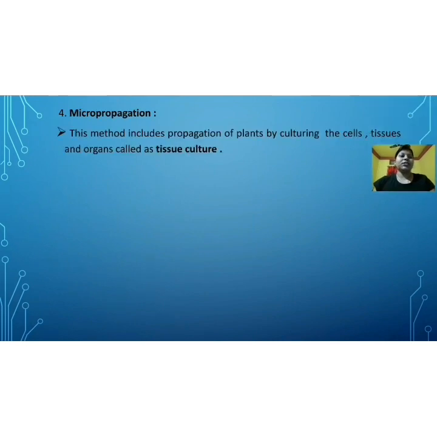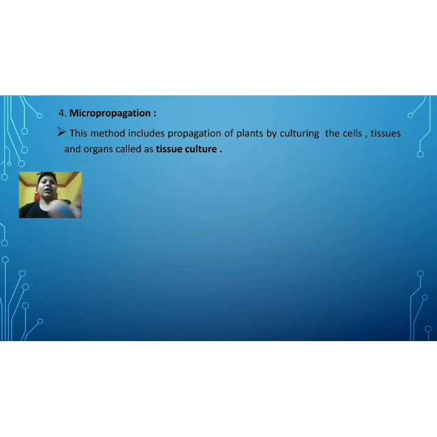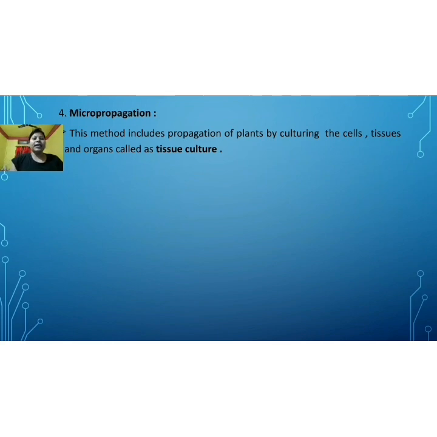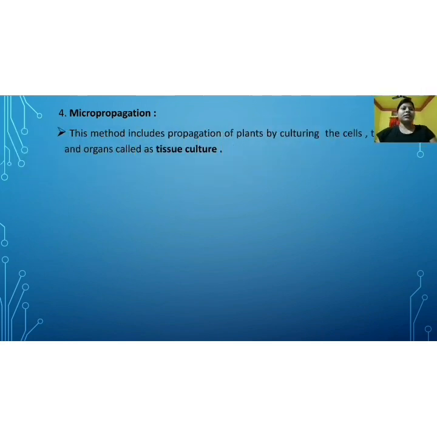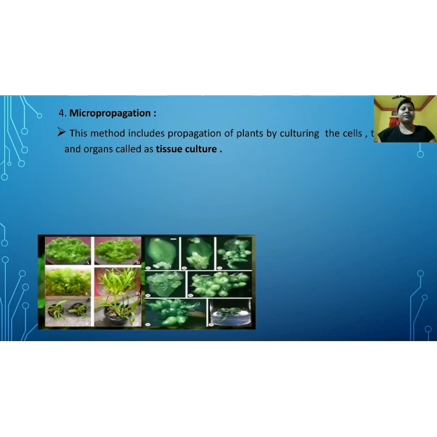Number fourth process is micropropagation. In this method, some cells, tissues or organs are cultured, and this process is known as tissue culture. The picture shows how tissue culture or micropropagation is done.